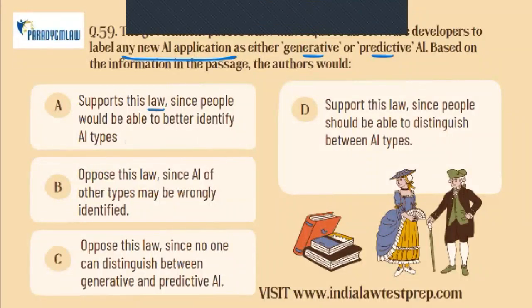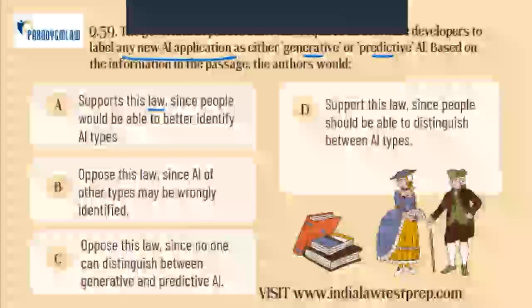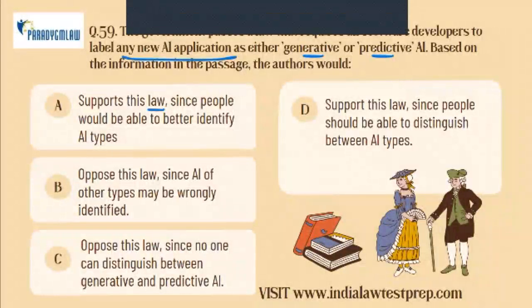So what's the point of creating a category where this AI is misidentified? Okay, so option A is wrong. Let's look at option D, because a lot of students said option D sounds correct. Here again, they're saying the authors would support this law since people should be able to distinguish between AI types. Okay, how are A and D different?